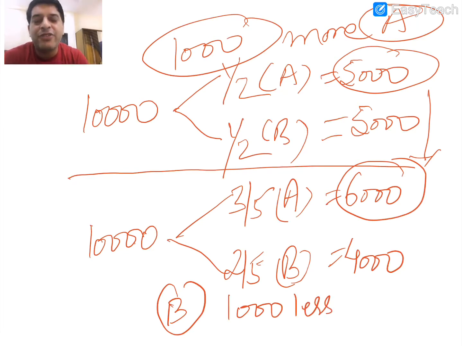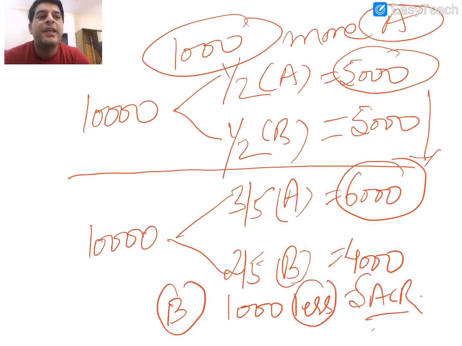Earlier he was getting 5,000, now he will get 4,000. So B has sacrificed and A has gained. Students, you are getting my point now? So A has gained while B has sacrificed. So you have learned that whenever there is a change in the ratio among the existing partners only, one partner gains and the other sacrifices.